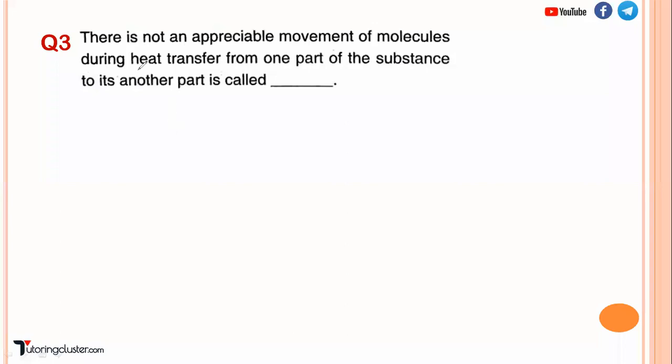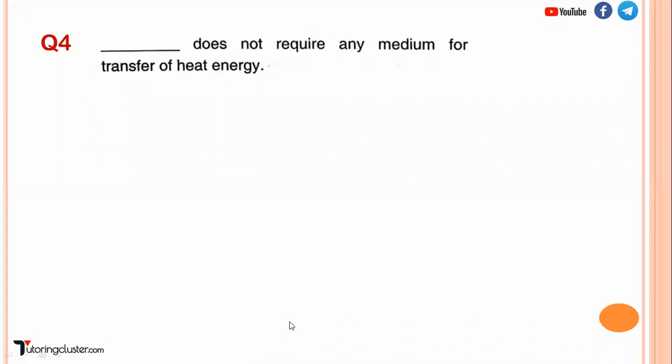Next: there is no appreciable movement of molecules during heat transfer from one part of a substance to another part. This is called what? Conduction. Just now we have discussed, right? In case of conduction, there is no appreciable movement of molecules. In case of convection, moving matter basically carries the energy.